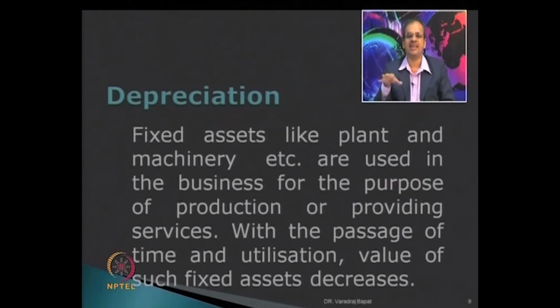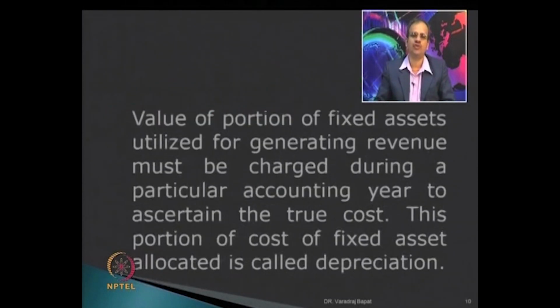So it is necessary that the cost of the asset is gradually reduced and brought down to the scrap value at the end of its useful life. So the value of the portion of the fixed asset which is used for generating revenue is charged during a particular year, and this portion of the cost is known as depreciation.